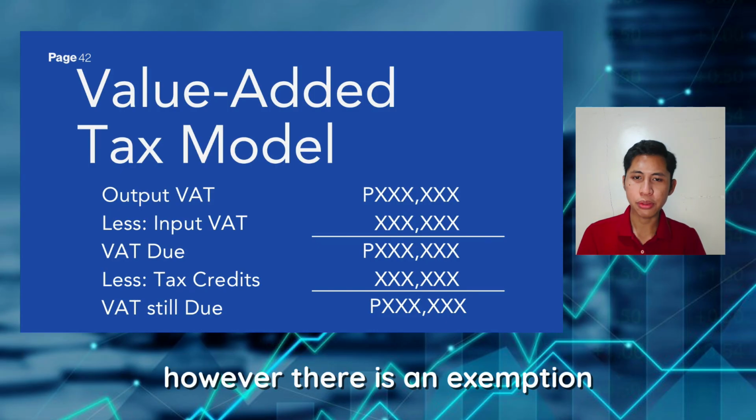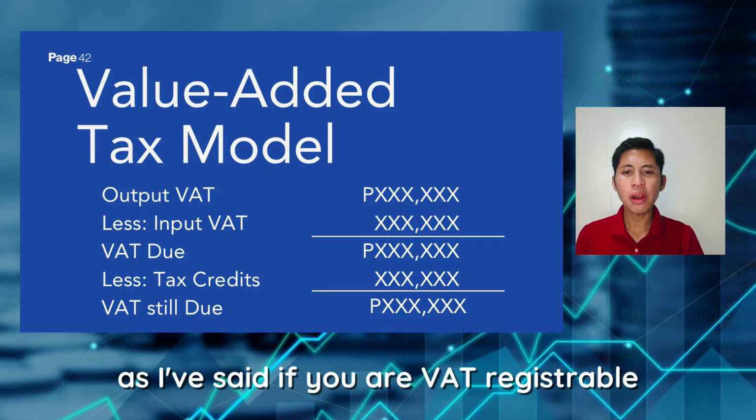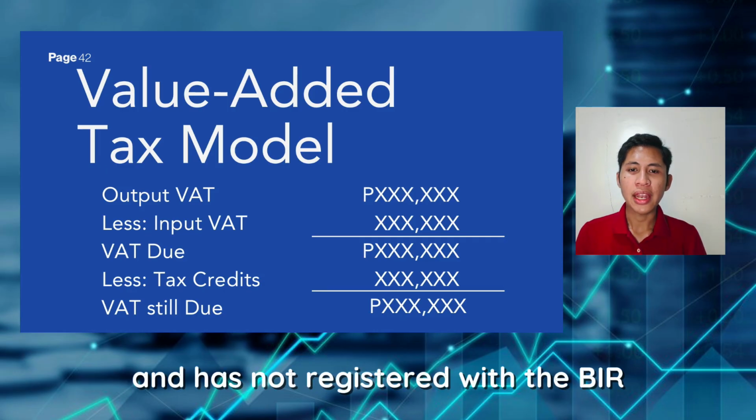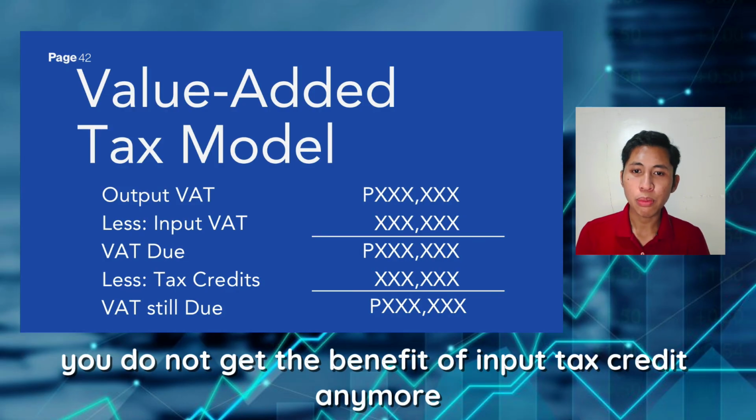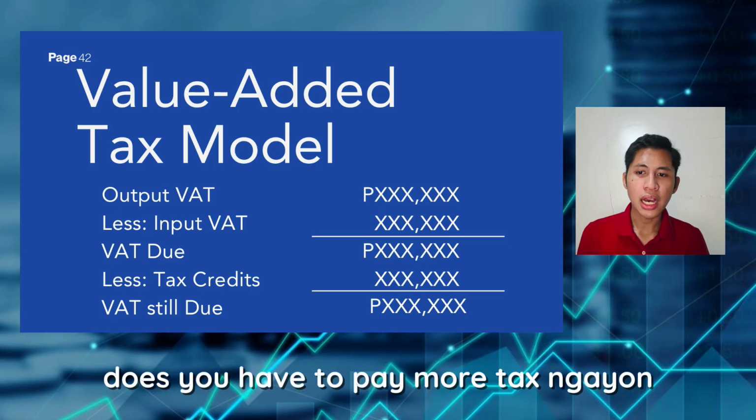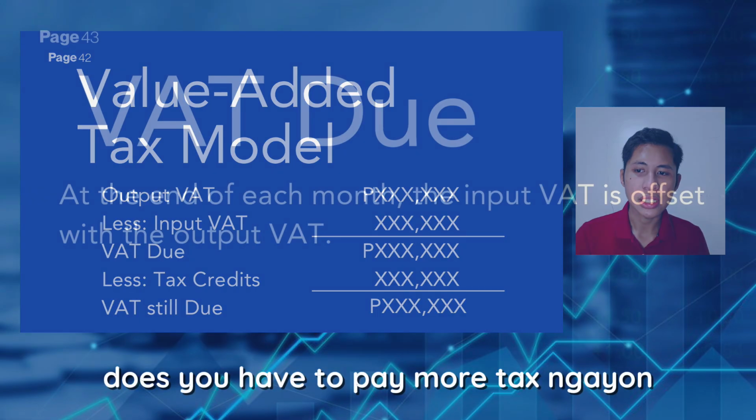However, there is an exemption. As I've said, if you are VAT registrable and has not registered with the BIR as a VAT registered taxpayer, you do not get the benefit of input tax credit anymore. Thus, you have to pay more tax.